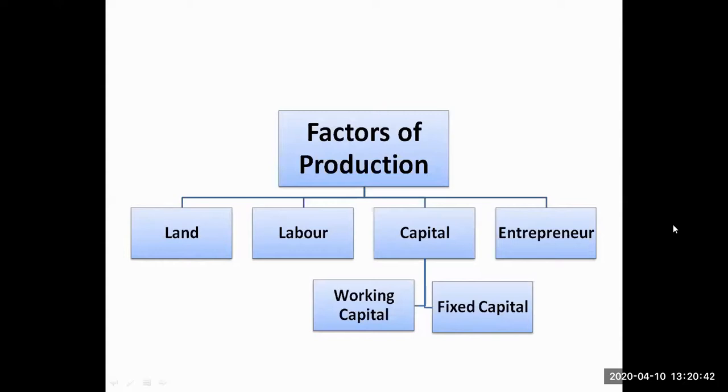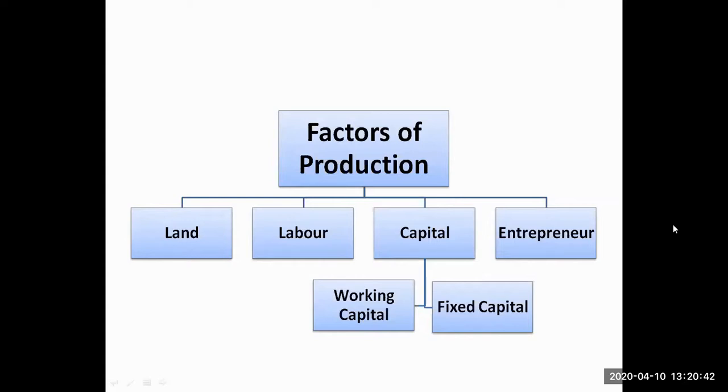Correct? This land, when I speak, it comes to your mind, plain land which is there where you play is a land. No. In economics, land is the free gift of nature. Land is the free gift of nature given to us. Anything which is present on the land or inside the land comes in the category of land. For example, the river, the forest, the mountains.